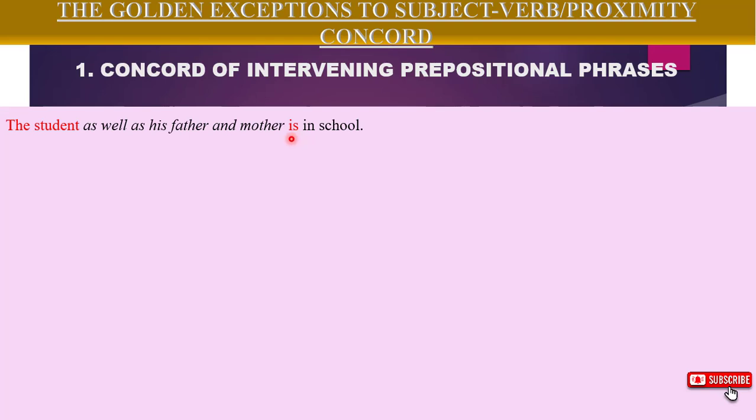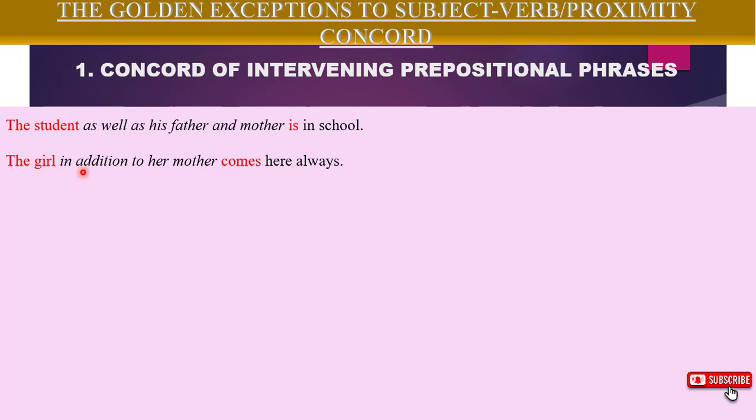Let's have more examples. The girl, in addition to her mother, comes here always. Why did we choose a singular verb? Because the girl is singular. This is a prepositional phrase. And what do we know about intervening prepositional phrases? We do not consider anything in the intervening phrase in selecting our subject. We will focus on the first noun and then select our subject. So the sentence reads, the girl comes here always.